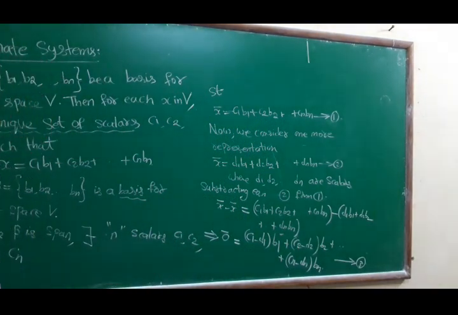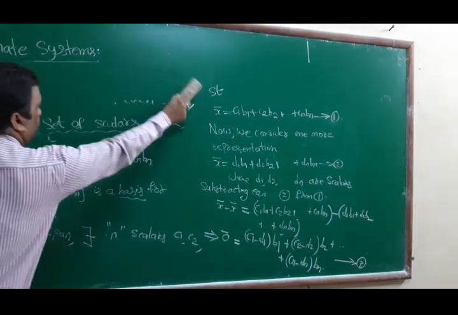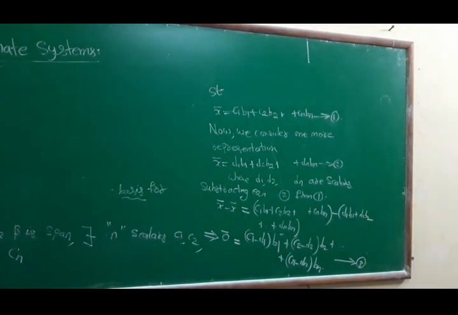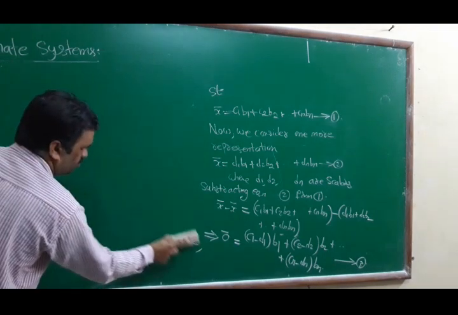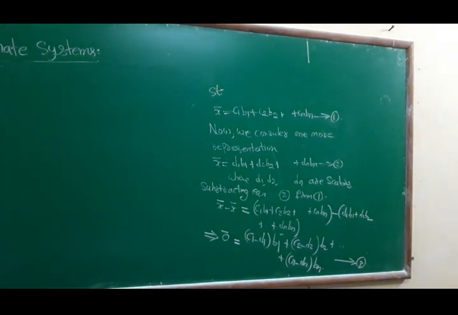So this part is over. See equation number 3.